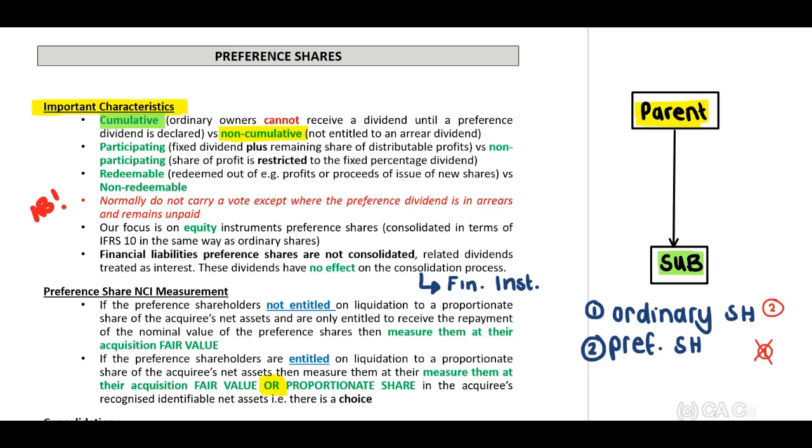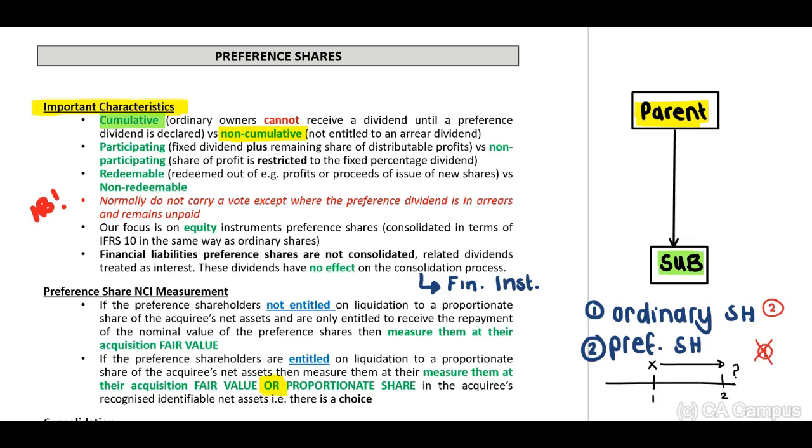If you look at a timeline, as always, let's say, for example, at the end of year 1 and year 2. At the end of year 1, they did not declare any preference dividends, right? The preference shareholders did not receive a dividend. May we declare dividends to our ordinary shareholders at the end of year 2 if our preference shares are cumulative?